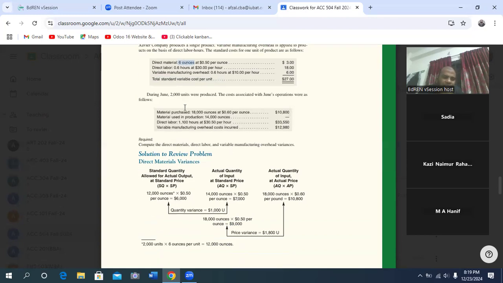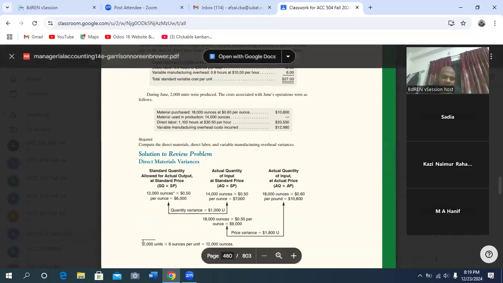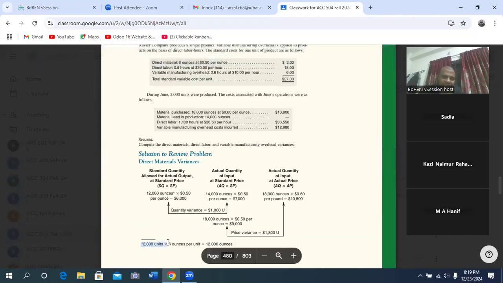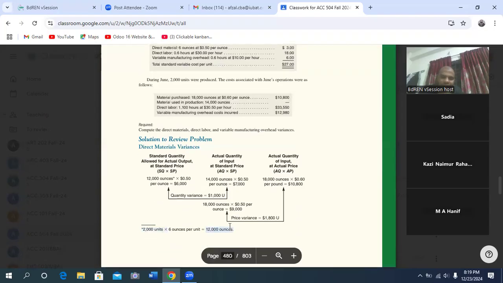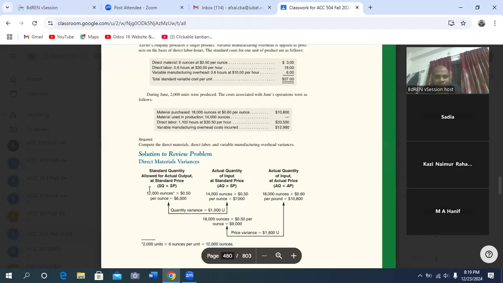This is 2,000 units multiplied by 6 ounces per unit equals 12,000 ounces. This is quantity: total 12,000 ounces for 2,000 units.